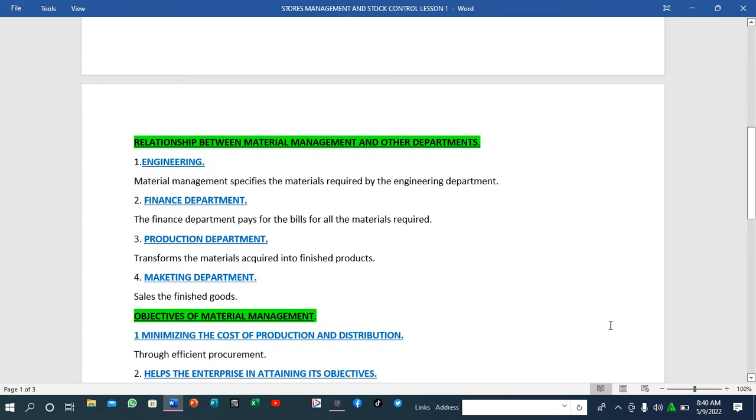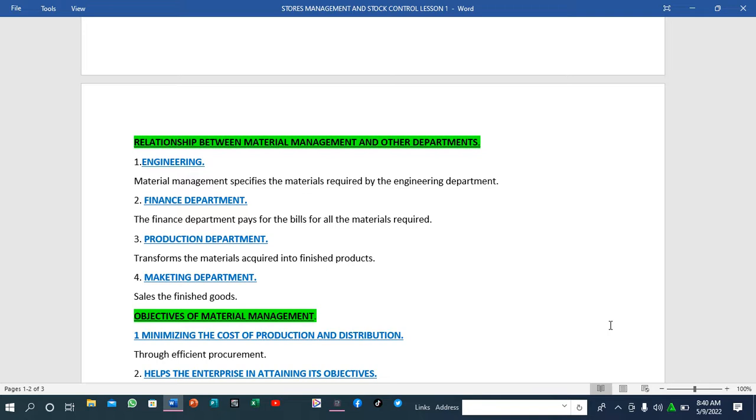We are going to start with the relationship between material management and other departments. We have defined what material management is, so how does material management relate to other departments? You have various departments: maybe the engineering department, the financial department, the production department. You also have the marketing department. Departments are very broad, but for today we are going to discuss how material management is related to these four departments.